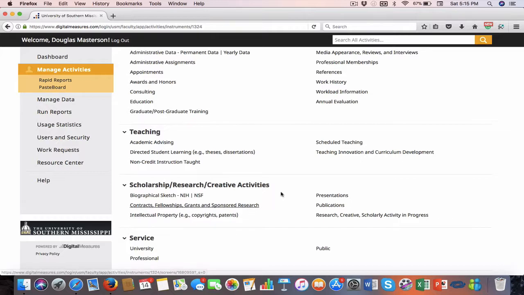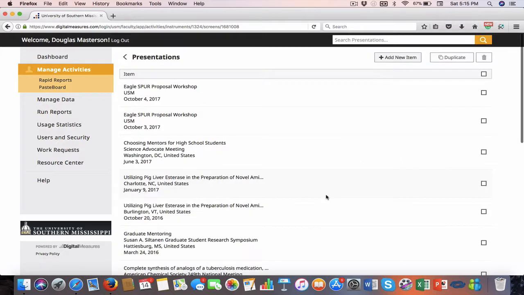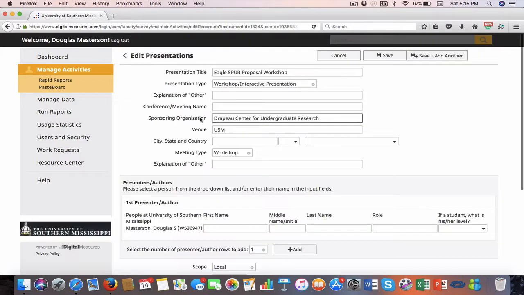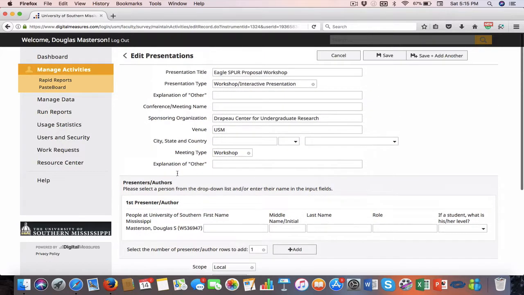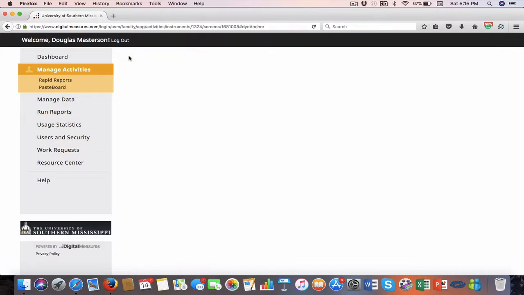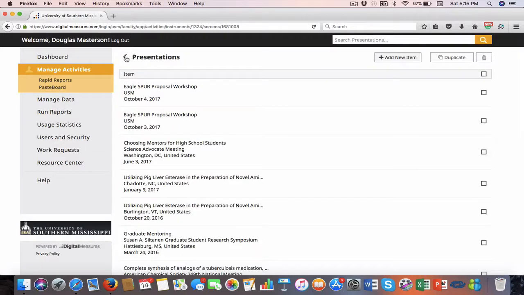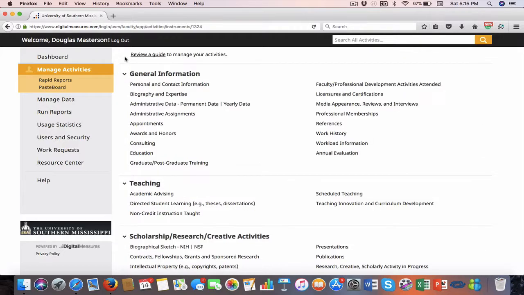Intellectual property, presentations: any presentations that have been done, you can put in the presentation, what you did. You can even put in the presentation file if you wanted to and store it there. All kinds of information can be put in on the presentation side. Presentations pretty much have to be put in one by one. There's no real way to batch upload those.